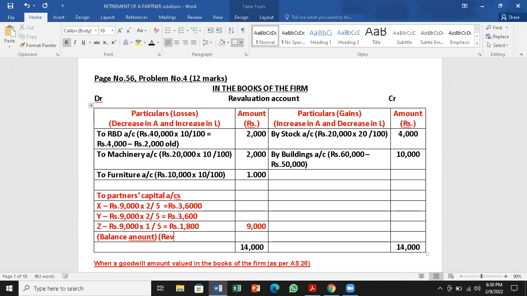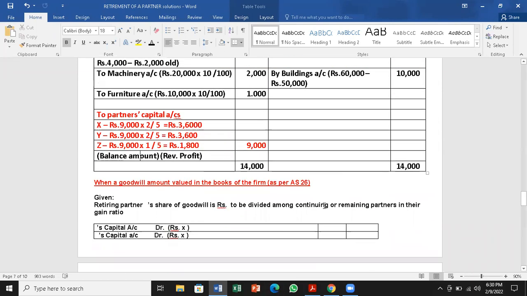So this is the balance amount as well as revaluation profit, 9,000. So this has to be kept in mind. Income is more, credit is more, and the debit is less, so it is revaluation profit. Then coming to the goodwill part of it, let us read again.